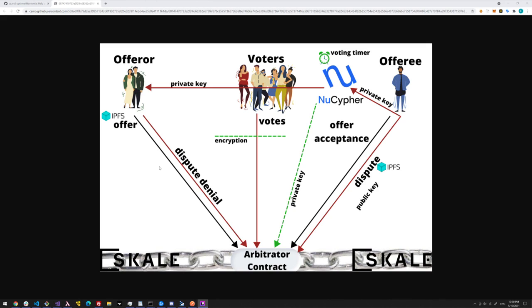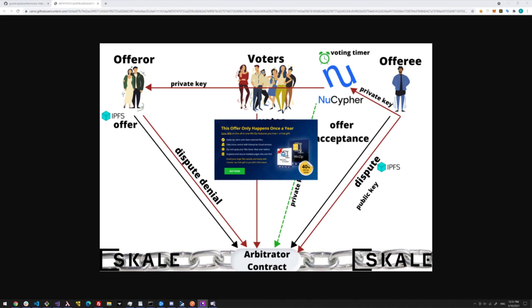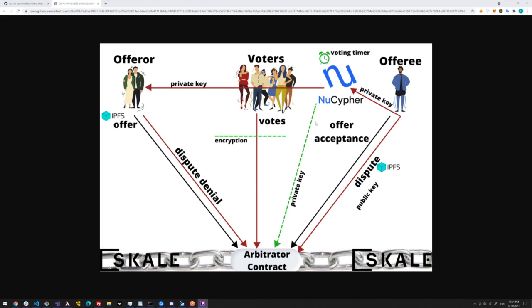We deployed our smart contract on SKALE, which is a gasless sidechain. The reason we wanted to deploy on a sidechain, like an L2 solution, is because of gas fees. Today I was trying to do some things on the Ethereum mainnet, and man, gas fees were like $200. I was just trying to bridge some of my Matic tokens from the Ethereum mainnet to the Matic sidechain, and they wanted to charge me $200, which is kind of insane.